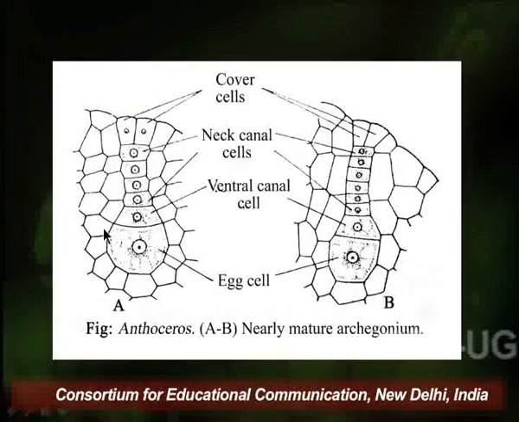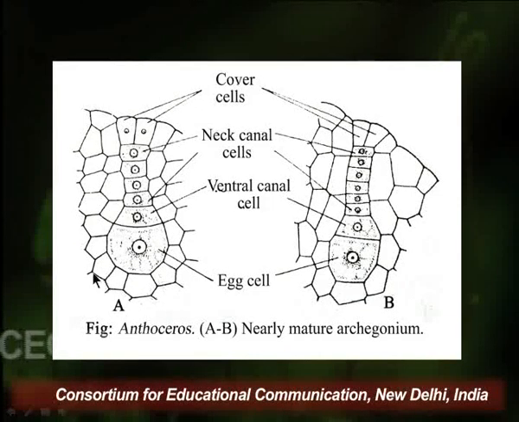The lower portion or the basal portion of the archegonia is surrounded by the parenchymatous cells. At the base, it has a large egg cell. Just above the egg cell are found the ventral canal cell, and neck canal cells are longitudinally arranged over the ventral canal cell.